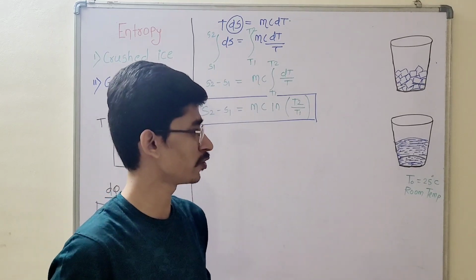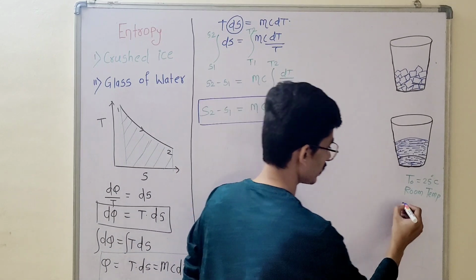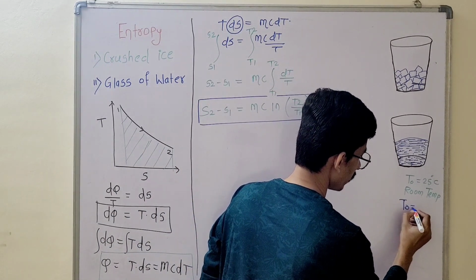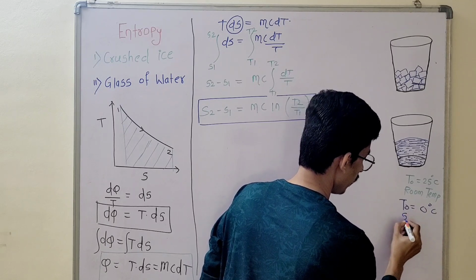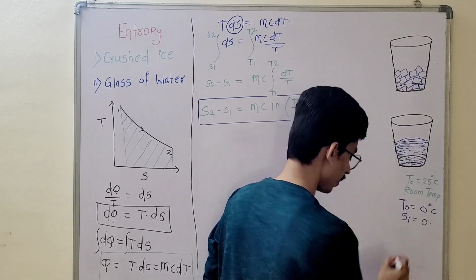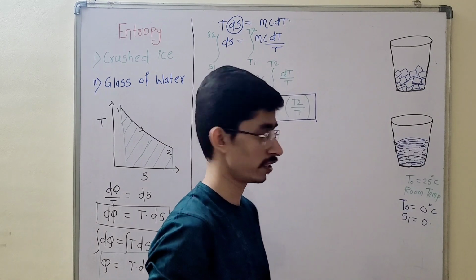You can make an assumption, like at 0 degrees Celsius, you can assume a reference at T0. If my T0 is 0 degrees Celsius, in that case my entropy will be 0. That reference you have to assume, and that is a very important thing in the interview.